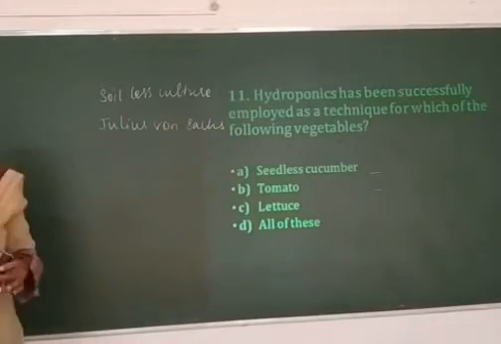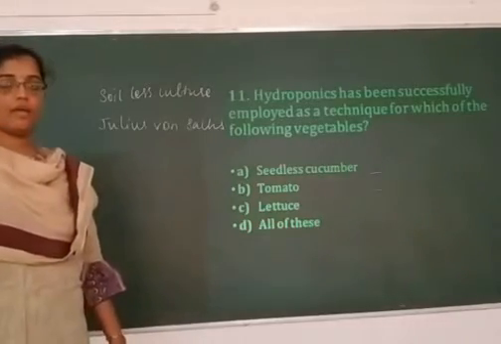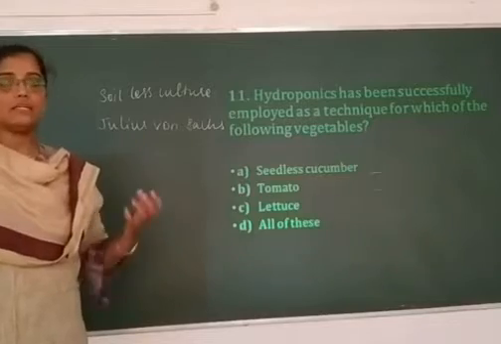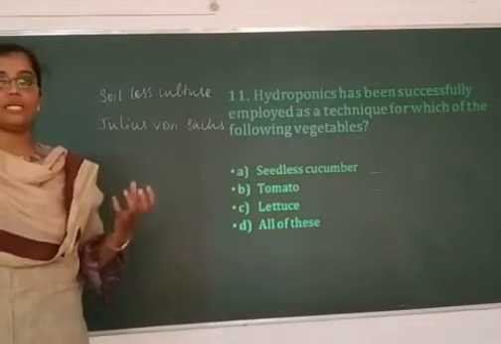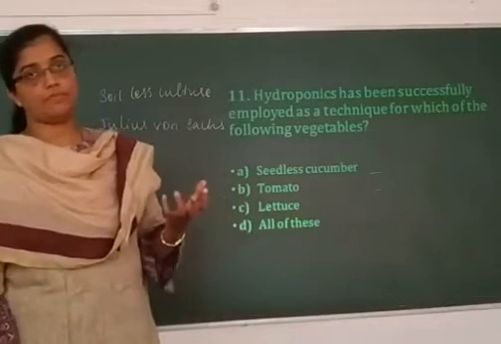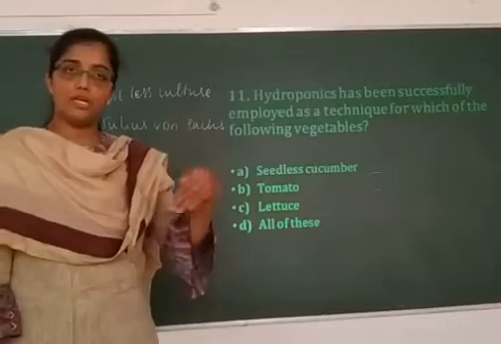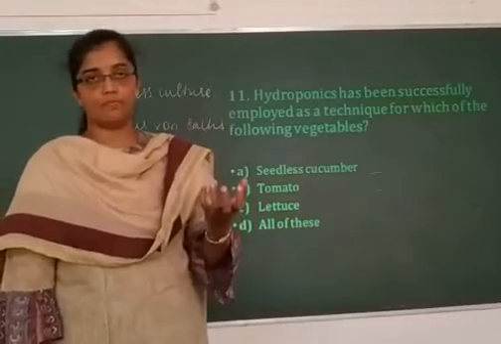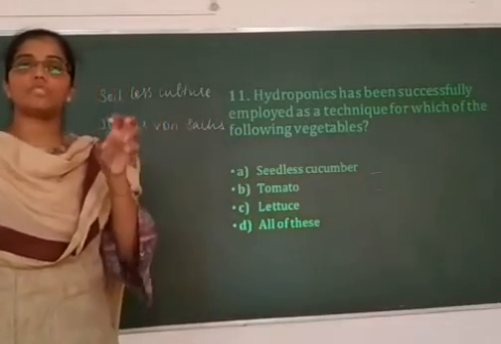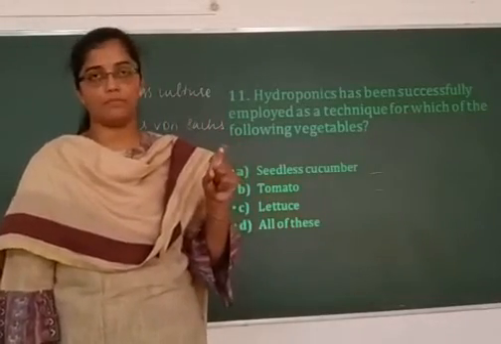Here the plants are grown in a soilless, mineral nutrient rich solution. So instead of growing plants in the soil, we prepare a mineral nutrient rich solution, and the composition of the mineral nutrient solution depends on the type of plant we are growing.